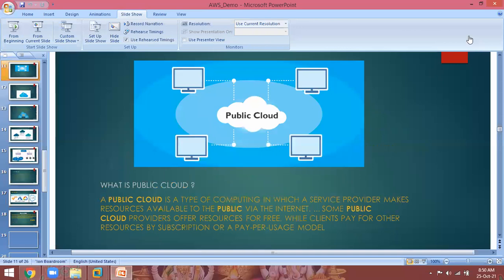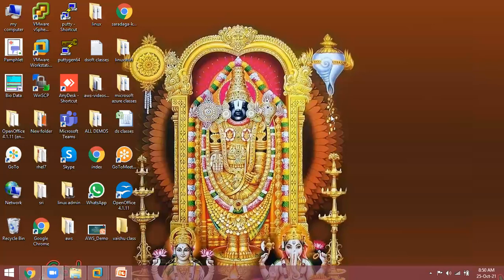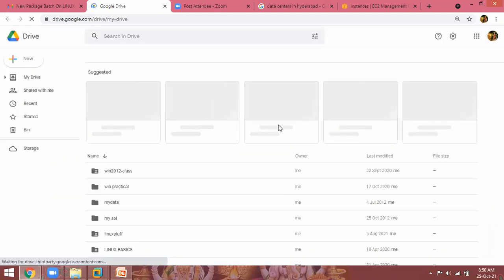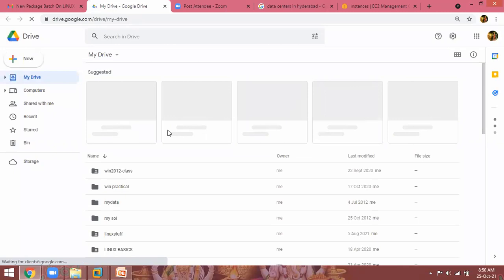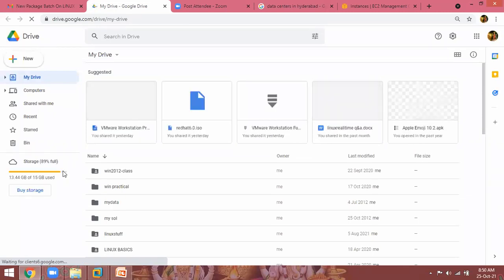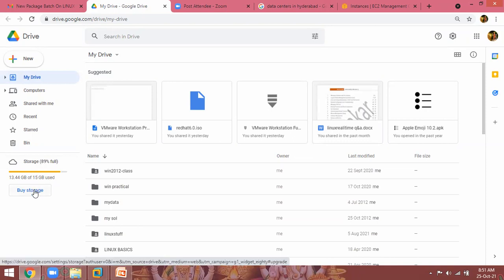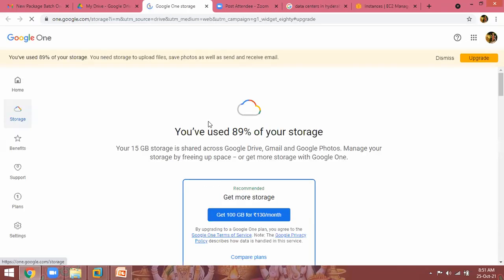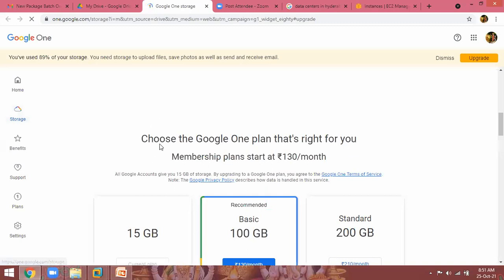Now go to your Google Drive. Every person who created a Gmail account, they will provide one Google Drive also, free of cost. But up to how much space are they providing? 15 GB. This is public cloud only, a free service only, but they are giving limited space to you, 15 GB of Google Drive space. So if you want to get more space, here there is an option, buy storage. Click on buy storage. So 15 GB free of cost.